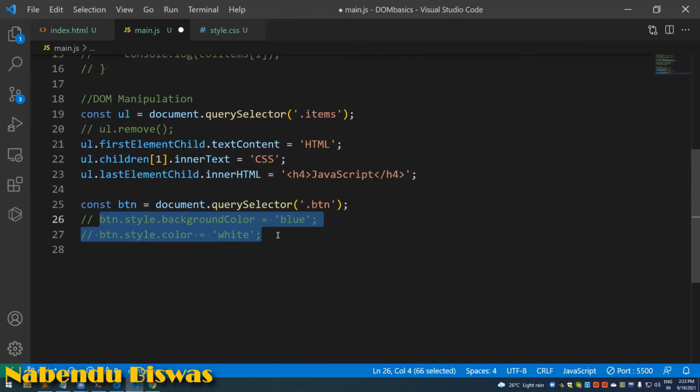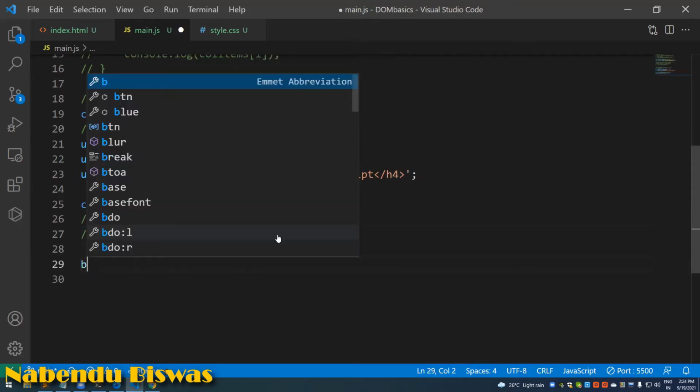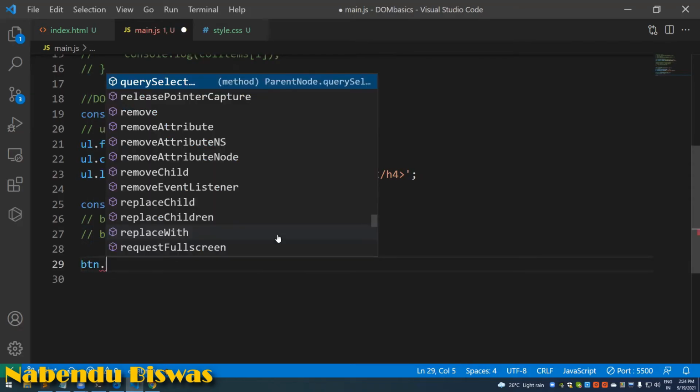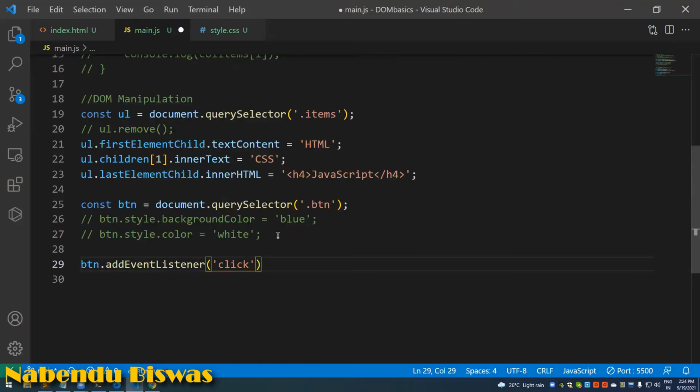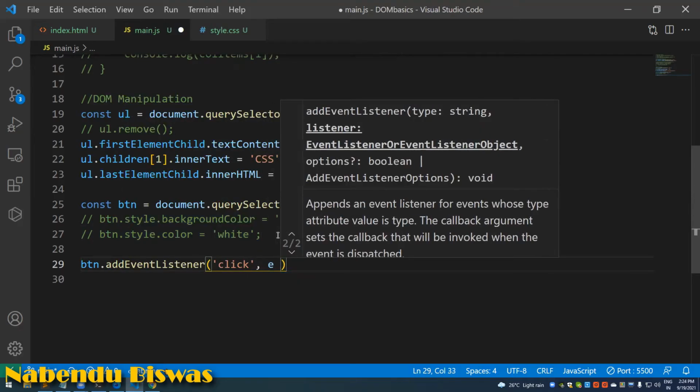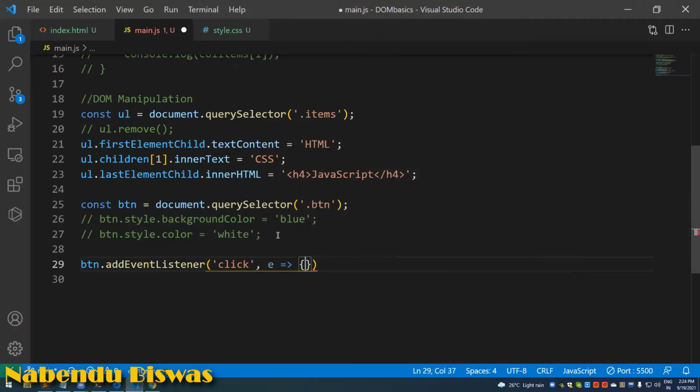Now we'll do btn.addEventListener, which is going to be a click event listener, and then e we have to take. This is a way in which we write a function, and this all is by default skeleton code. We're adding an event listener, and this is known as an event. The click event is given to us by JavaScript.